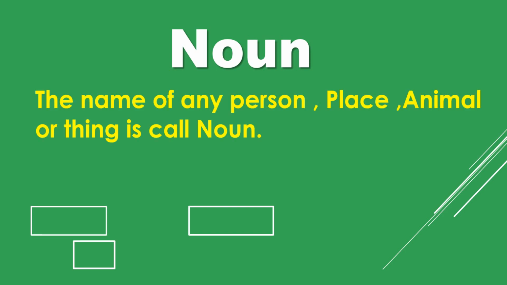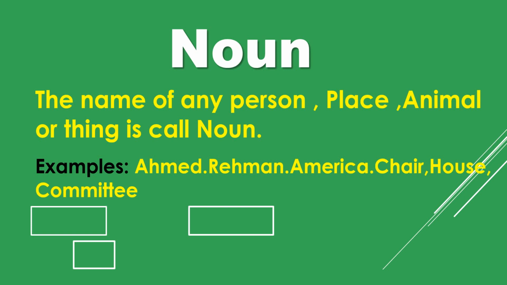The first part is noun. The name of any person, place, animal or thing is called a noun. For example, Ahmad, Rahman, America, chair, house, committee. Ahmad and Rahman both are names of persons. Pakistan, America, these are names of places. Then chair and house, these are things.